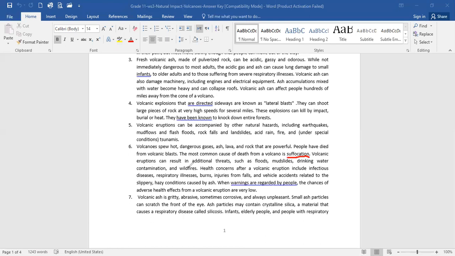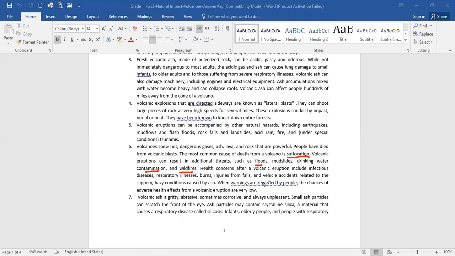Volcanic eruptions can result in additional threats, such as we said, contamination of drinking water, floods, wildfires, definitely from the lava. If the lava is spewed towards a nearby forest, that's it, a wildfire starts. In addition, infectious diseases, respiratory illnesses, burns, injuries from falls, vehicle accidents, of course, hazy conditions, etc.